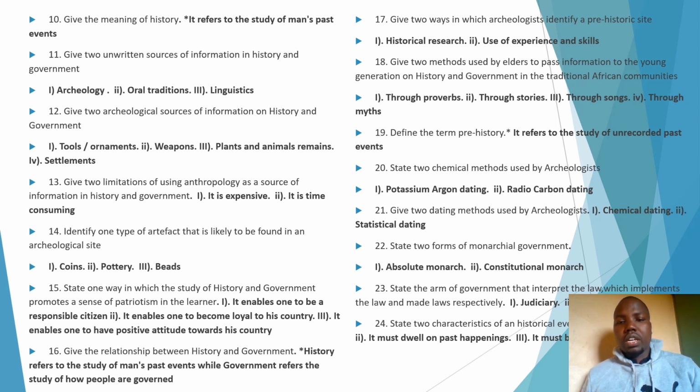Now, question 24. State 2 characteristics of an historical event. Remember, this is also under the introduction to history and government. Characteristics of an historical event. It must concern man. It must dwell on the past happenings. It must be written or unwritten. It must also contain an element of the truth. So ensure you know those ones.